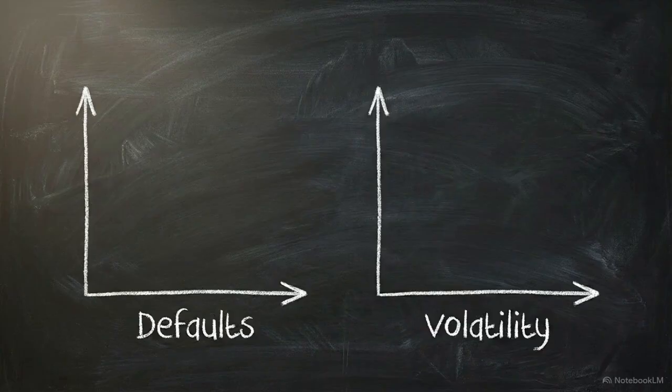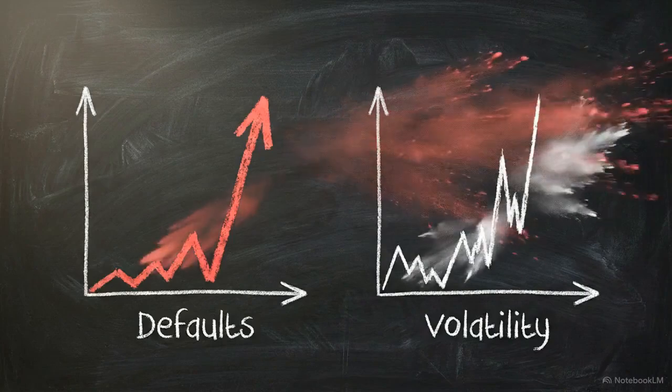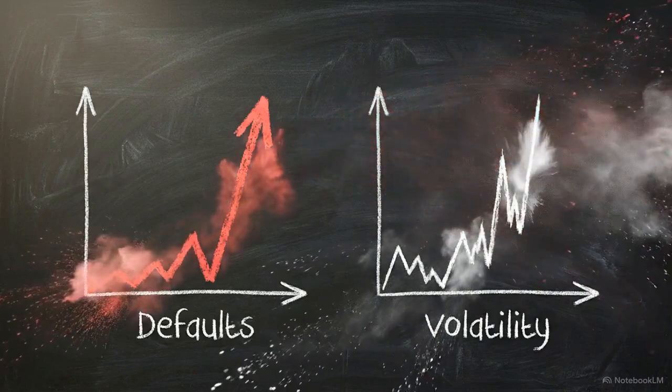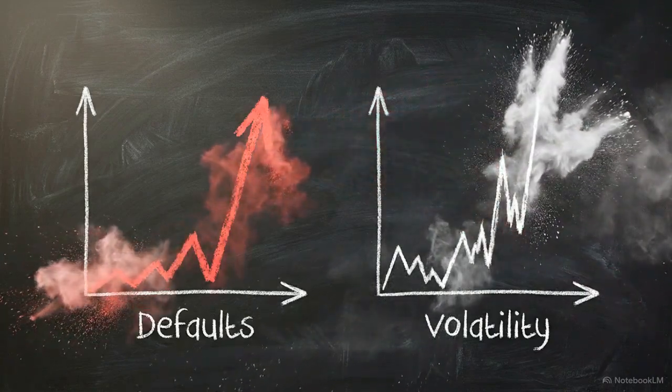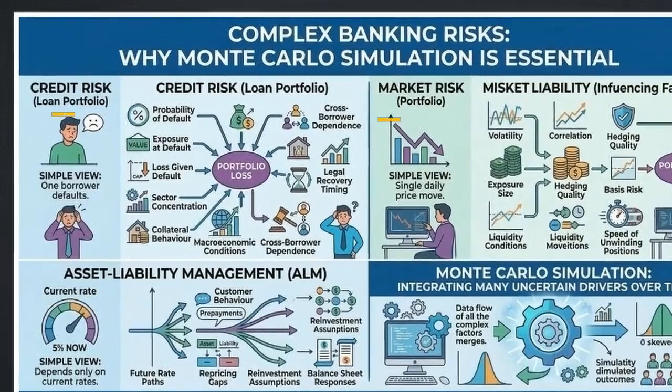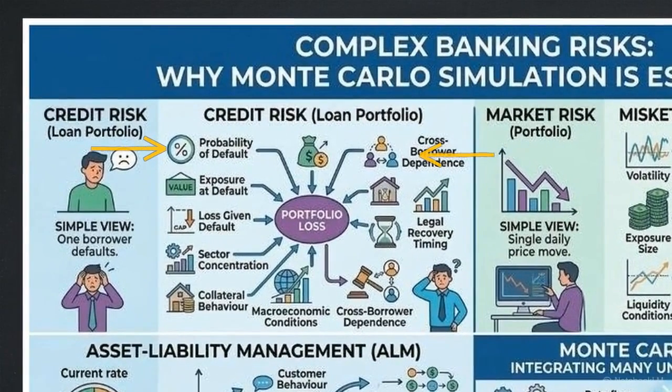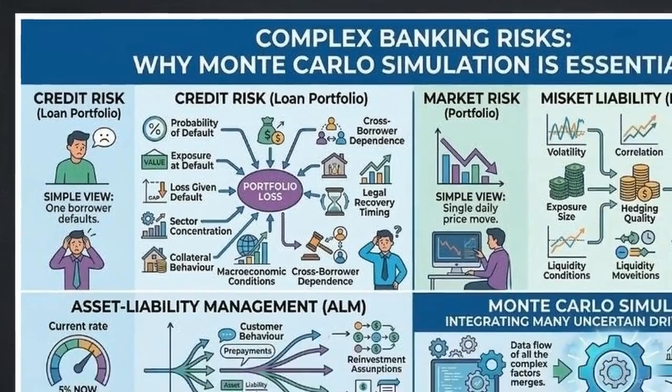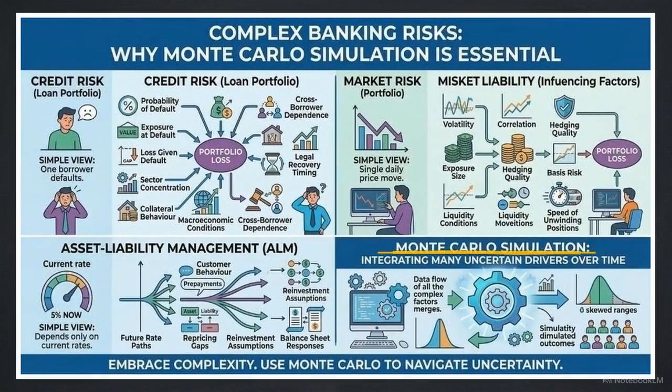Variables don't just behave non-linearly on their own. In a true stress event, disparate risks across a portfolio cluster and trigger simultaneously. Look at this map of complex banking risks. A loan portfolio suffers when defaults cluster. Probability of default and cross-borrower dependence feed into total loss. Across market risk and asset liability management, we see the exact same pattern merging into a single system.